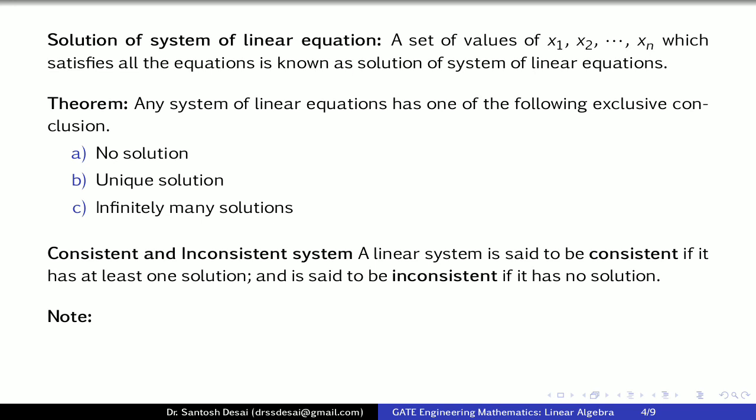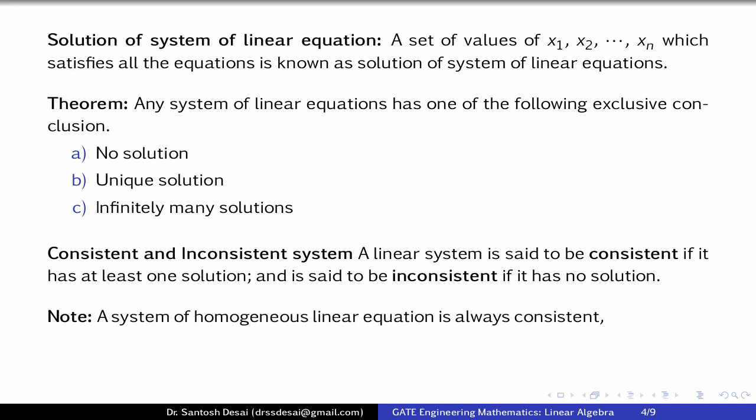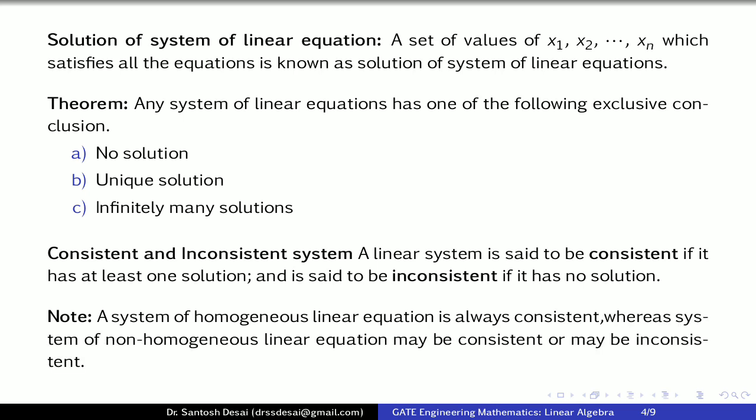So obviously the system of homogeneous linear equations is always consistent, because if you take the values of unknowns x1, x2 and so on xn all as 0, then these values satisfy all the equations, and therefore the system of homogeneous linear equations is always consistent. But the system of non-homogeneous linear equations may be consistent or may be inconsistent.